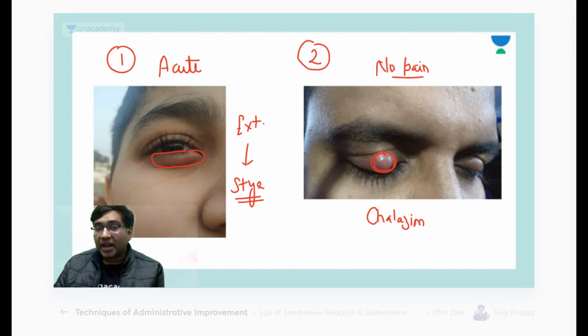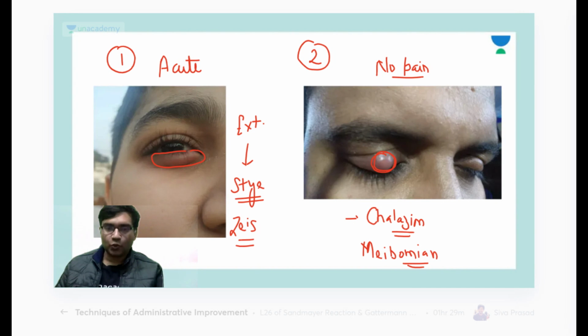So remember, in acute inflammation you have a stye, and in chronic inflammation, with no pain, you have a chalazion. External hordeolum or stye is the inflammation of the glands of Zeis, and internal hordeolum and chalazion are the inflammation of the meibomian glands. That is how you can differentiate between these two.